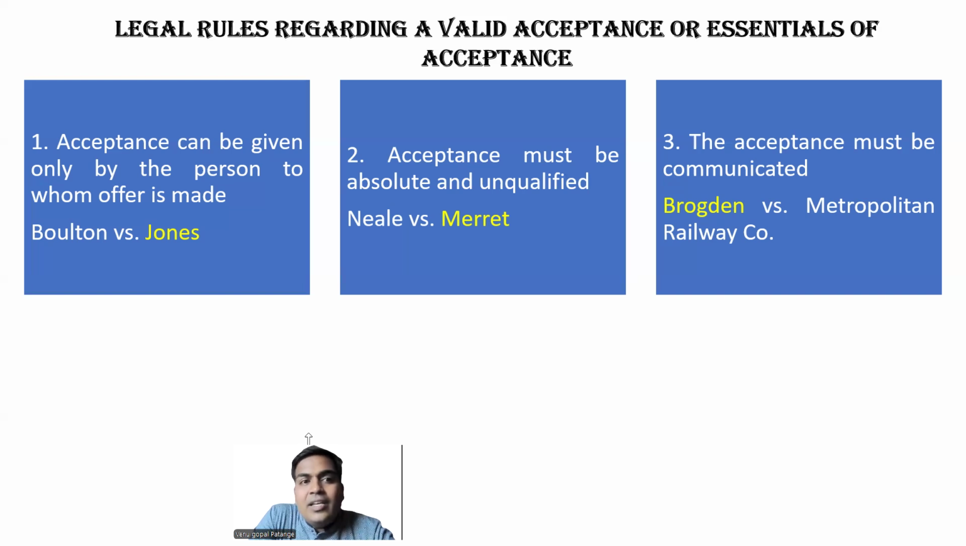So let us quickly recap the three rules. First rule is acceptance can be given only by a person to whom the offer is made. So ABC, we discussed ABC.